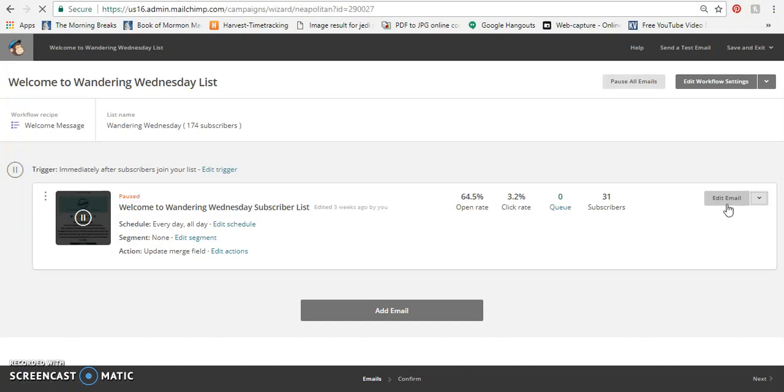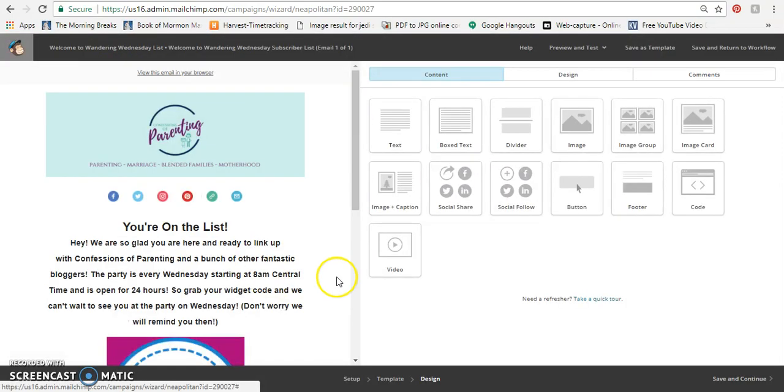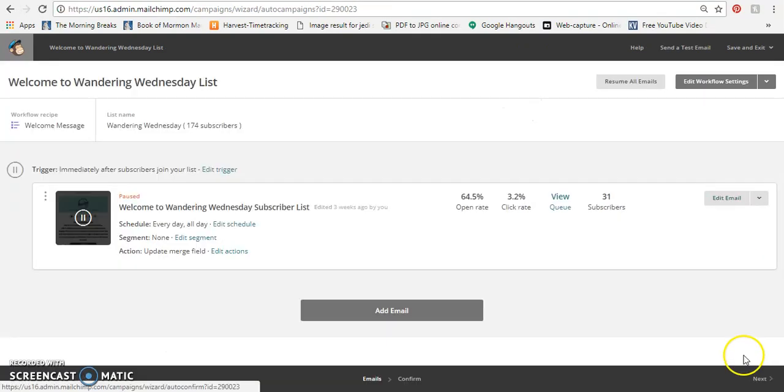And hopefully it will bring up the design. And again, you can make the changes to that design. Now, if you make that change here, it's only making it for this email. And you would still need to go back and update your original template if you want to keep that original template updated. You can do that by keeping the original template updated, or you can just replicate the email campaigns that you already have. So then we'd resume all emails to put this back the way it needs to be.